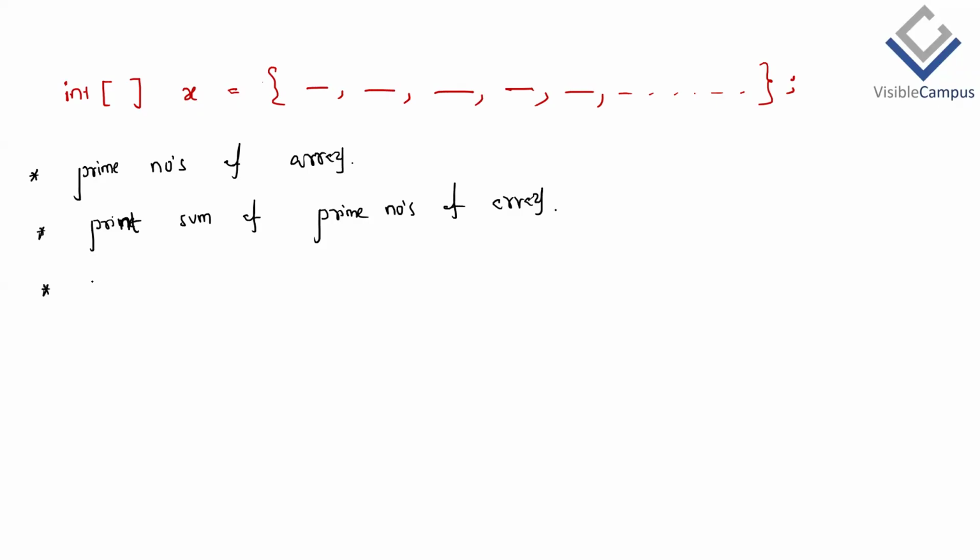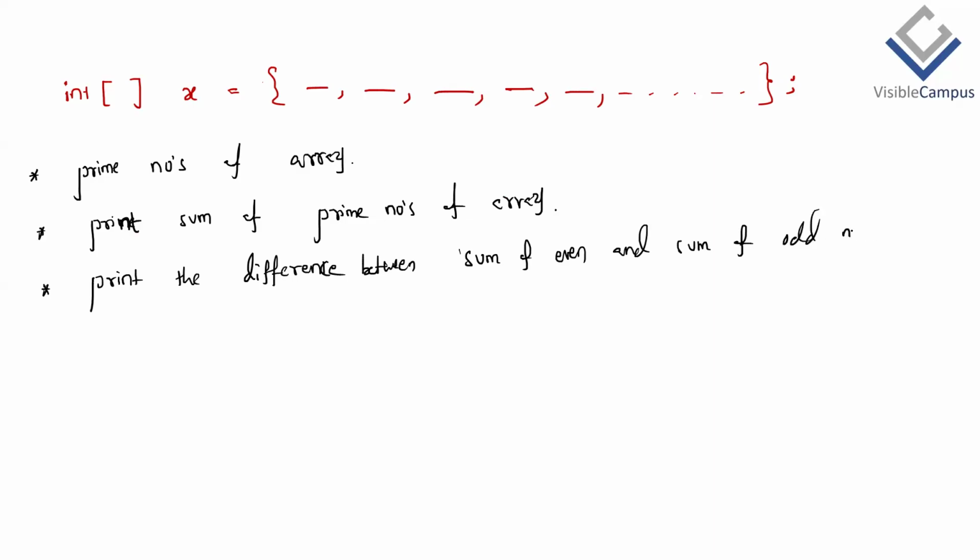Next, print the difference between sum of even numbers and sum of odd numbers of array. Yeah. Next,